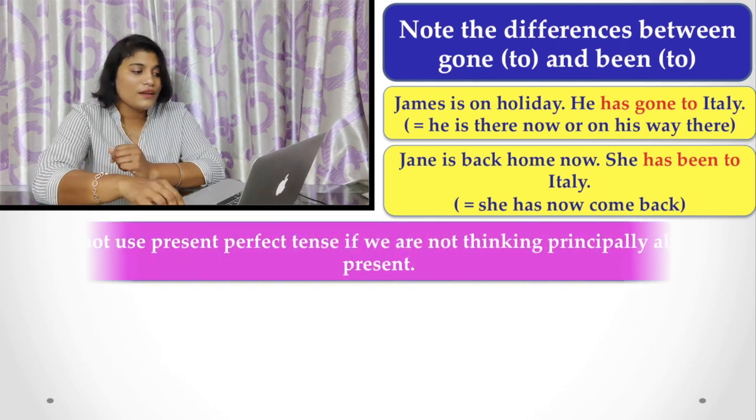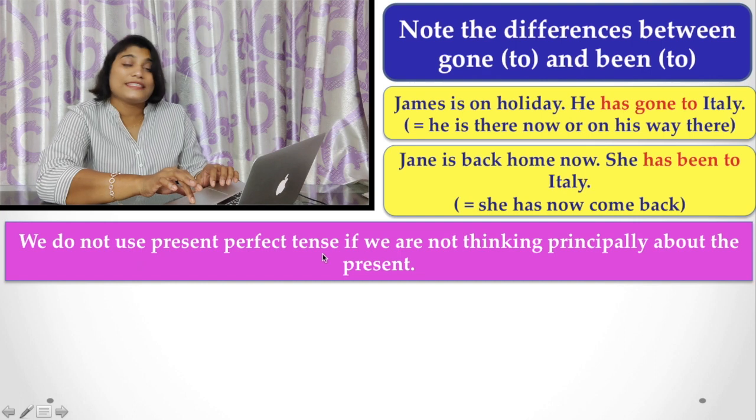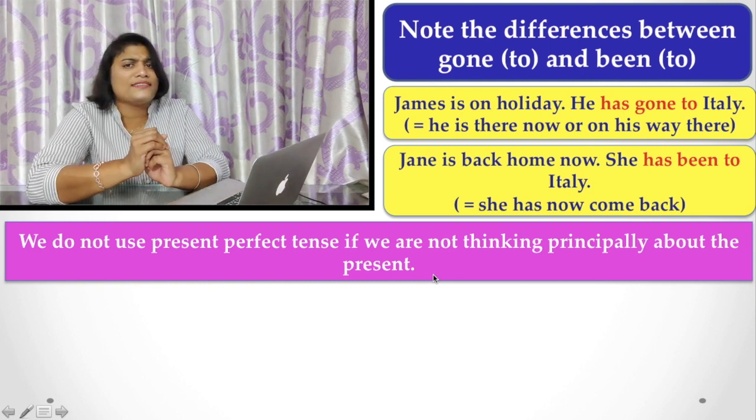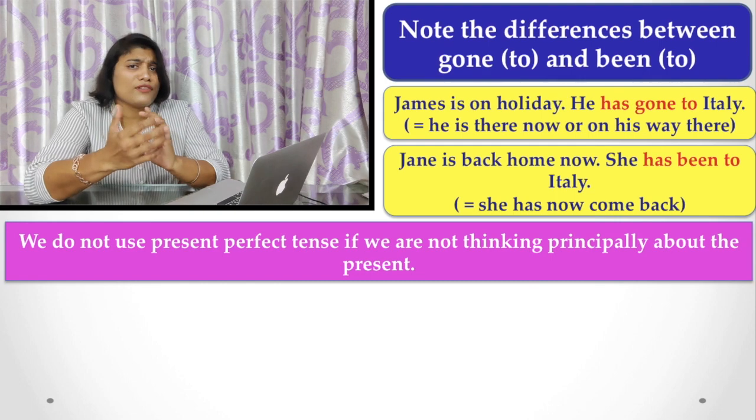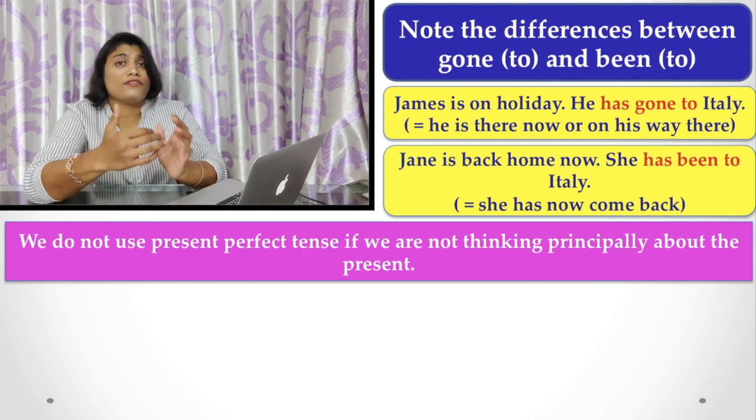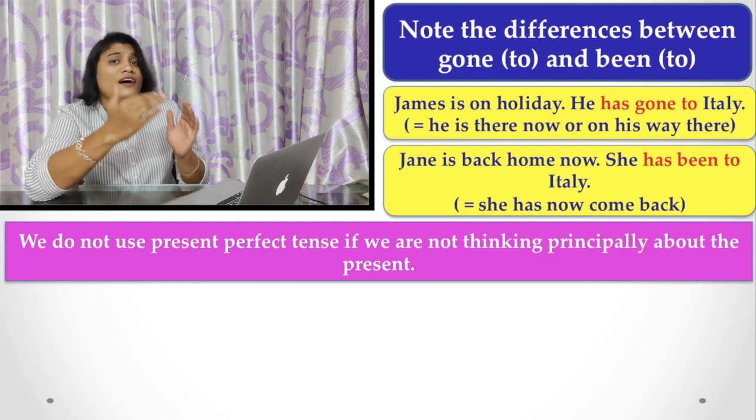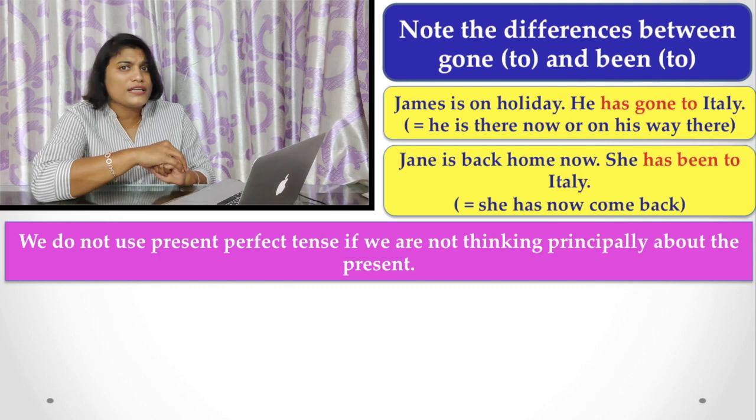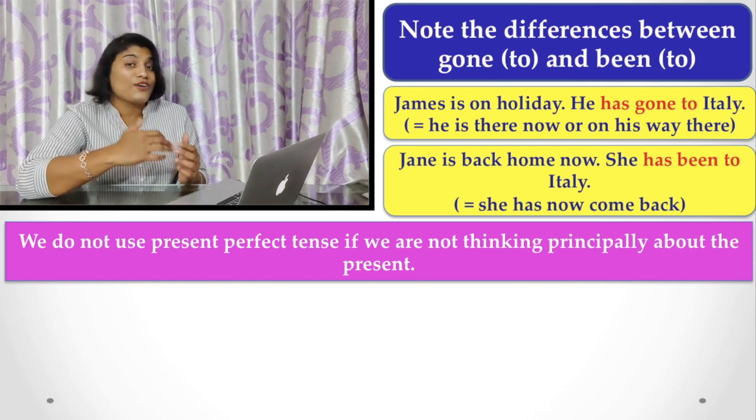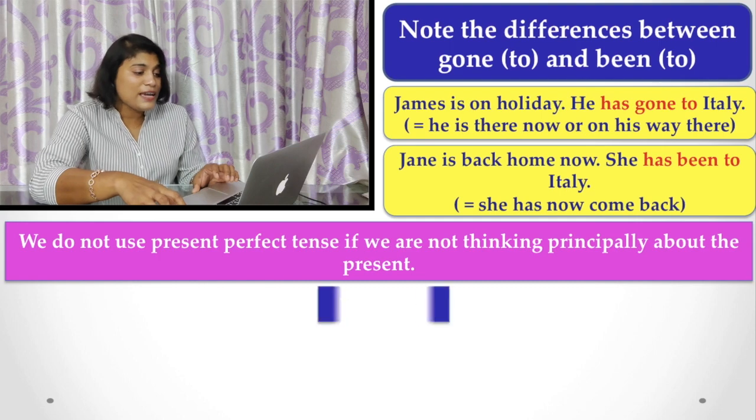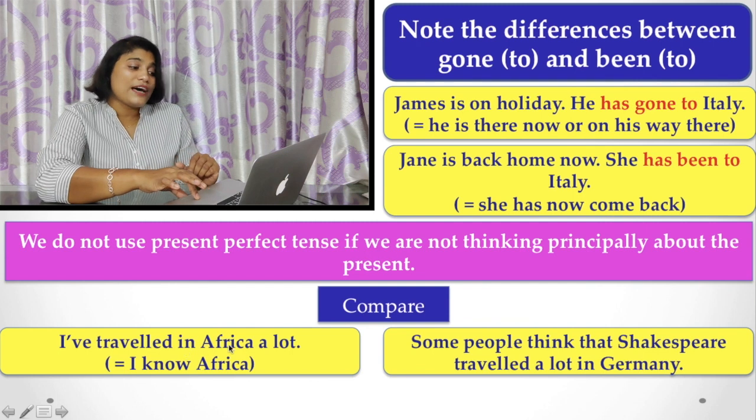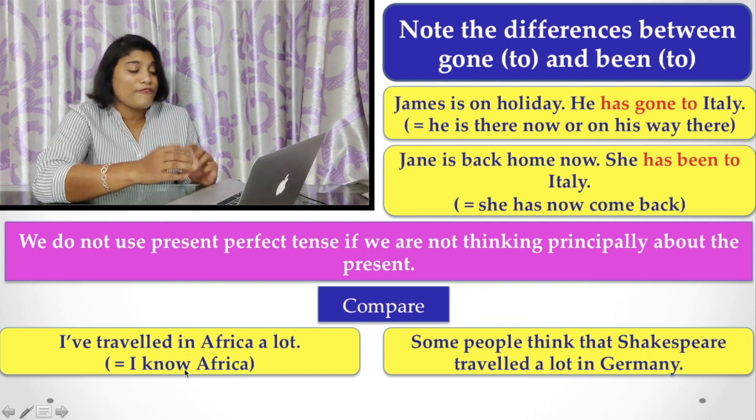Now, we do not use present perfect tense if we are not thinking principally about the present. This is a very vital point, and I am going to make a video soon where I will discuss the difference between present perfect and simple past tense, because there is always confusion about what to use, present perfect or simple past. So let's see the difference here. You can understand a little bit. I have traveled in Africa a lot. That means I know Africa.